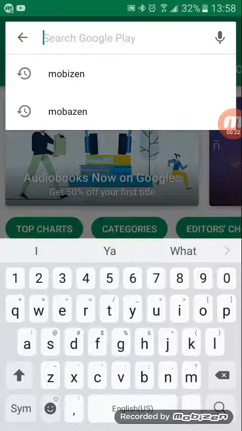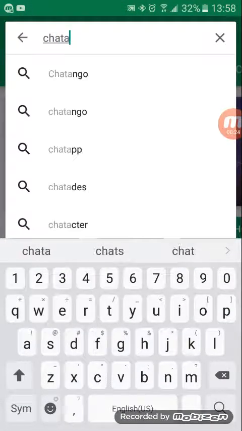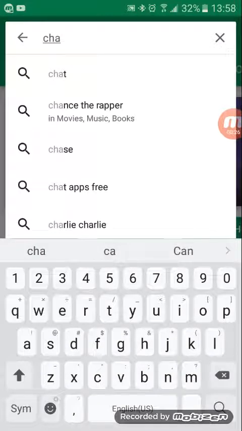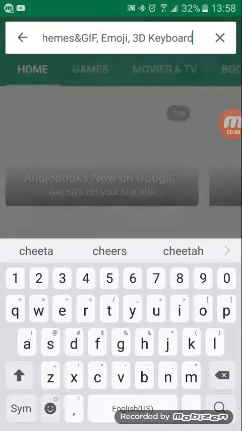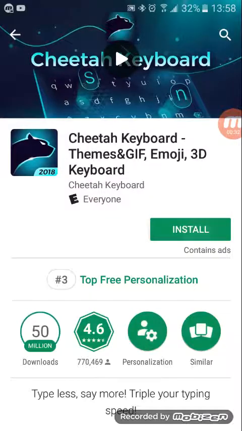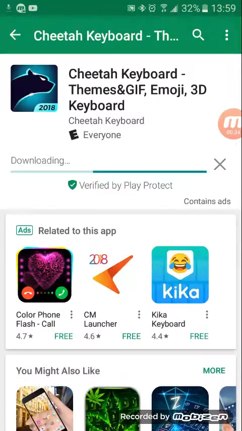You type in Cheetah. I don't know how to spell Cheetah. Cheetah keyboard, the first one that pops up. You press install. Well, obviously. Oh, yeah, but you see him?